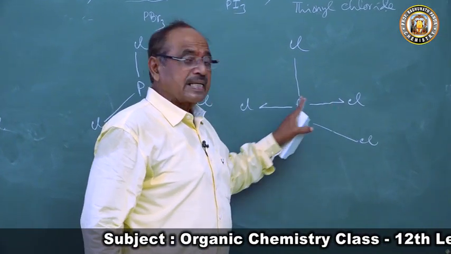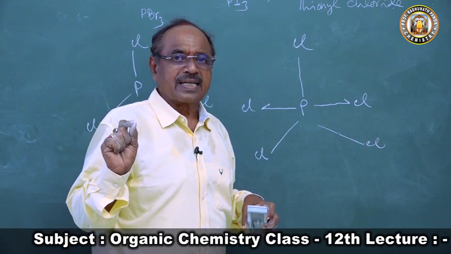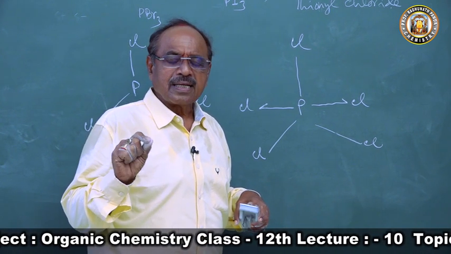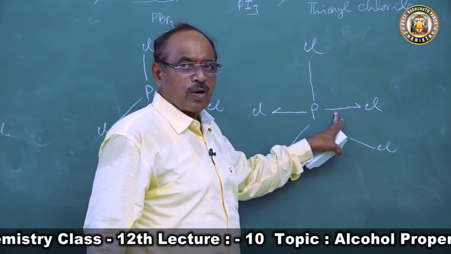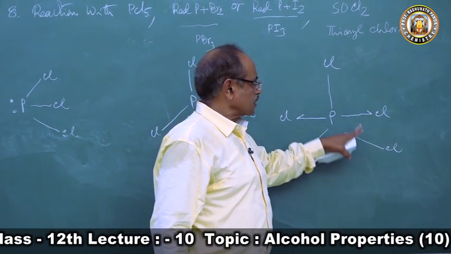These 2 are single electron donation bonds. Singlet linkage is what? Single electron donation bond. So these 2 bonds are weaker bonds, and these are strong bonds.